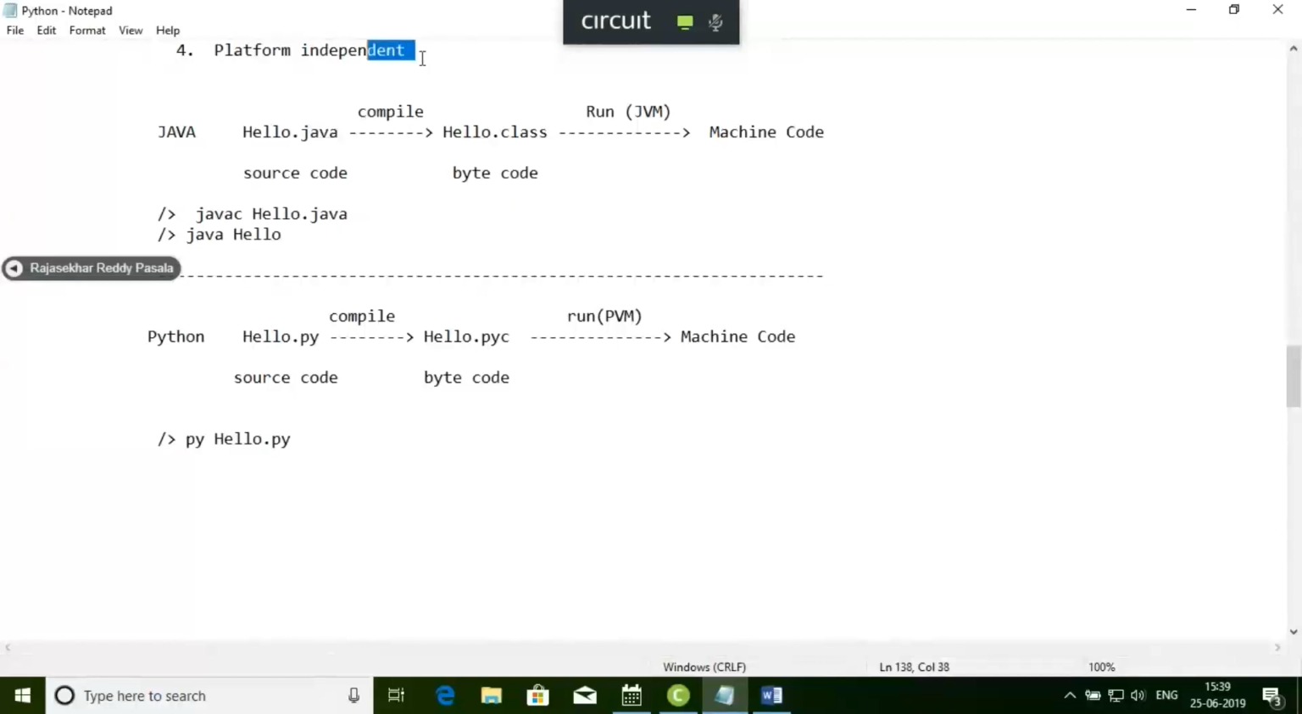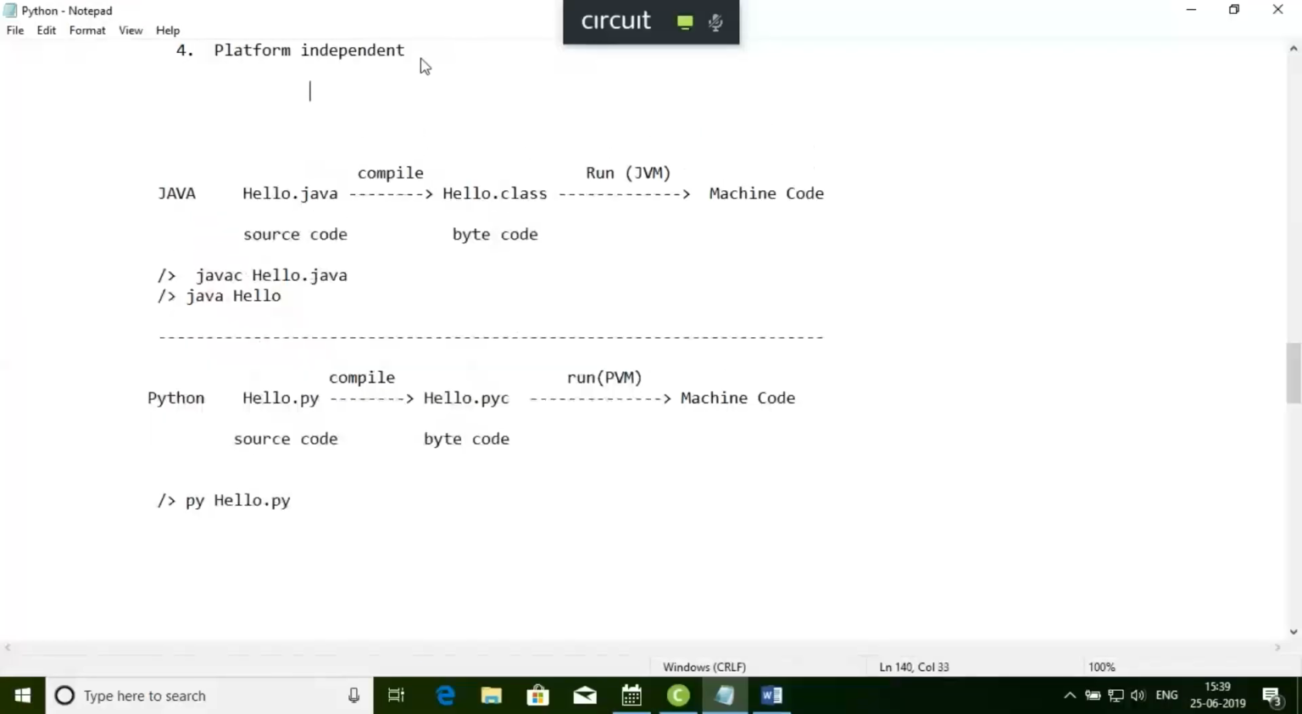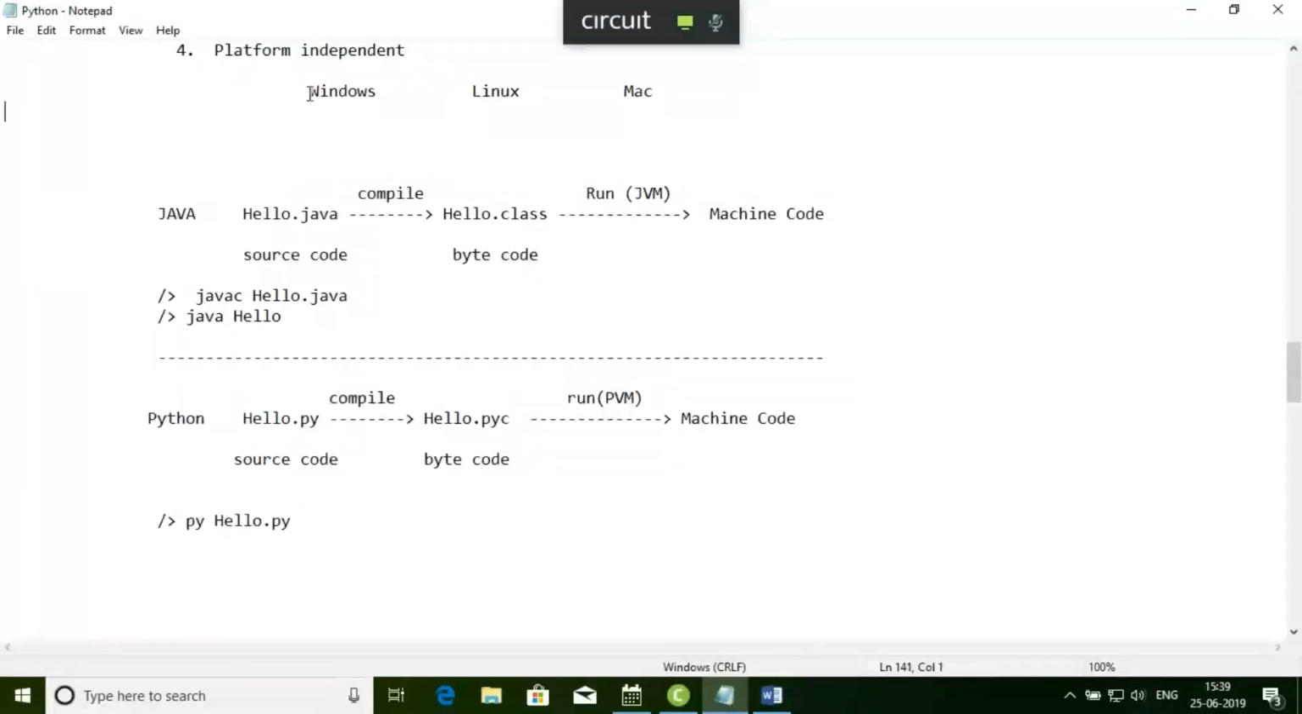What does it mean by platform independent? Platform independent means operating system independent. Okay, so operating system means Windows. I have Windows operating system. Then I have Linux. Then I have Mac or some others. So platform independent means operating system independent. So what does it mean by this?